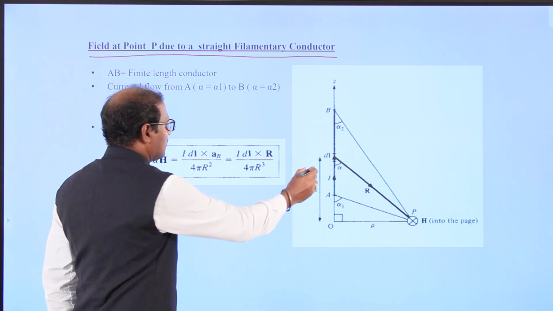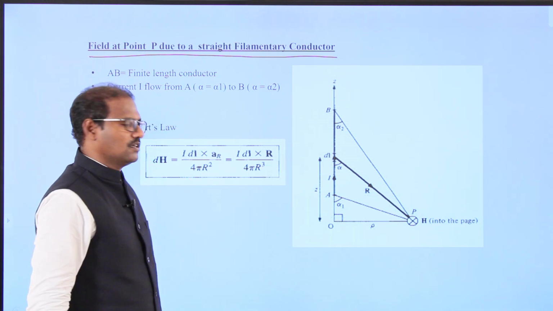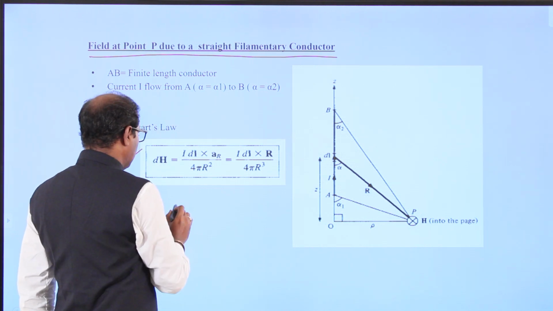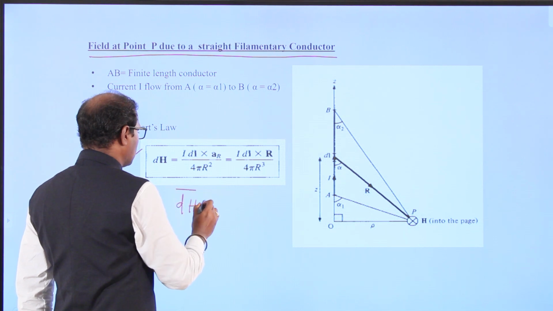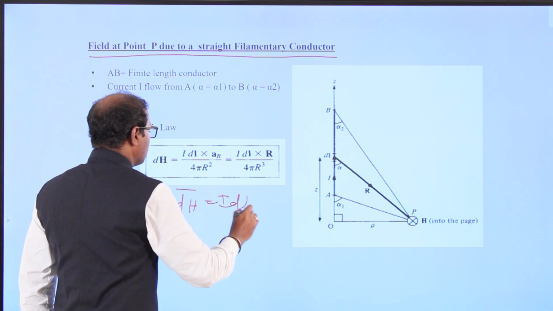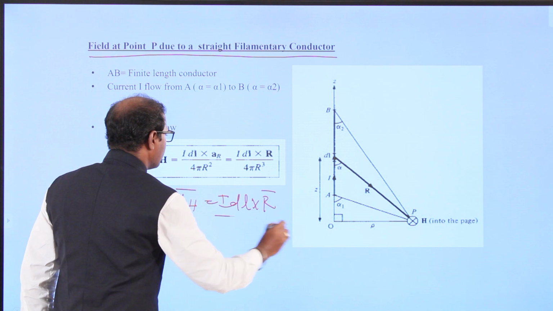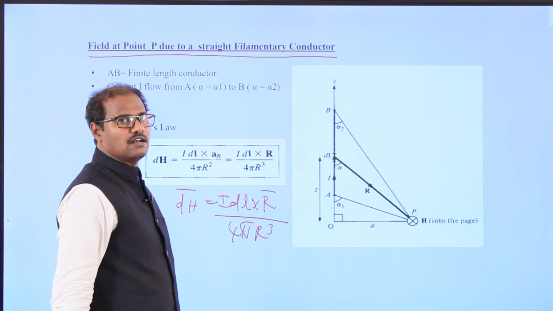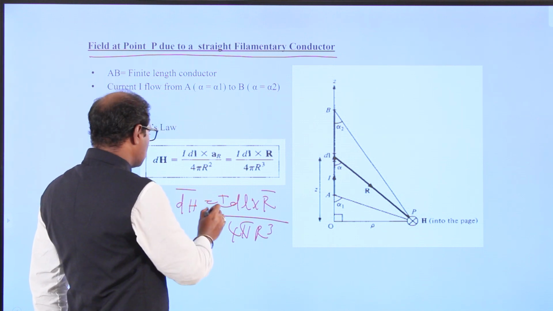This is what I have given in the diagram also. With the help of the Biot-Savart law, dH vector equals I dL cross R vector divided by 4πR³. This is called the Biot-Savart law.